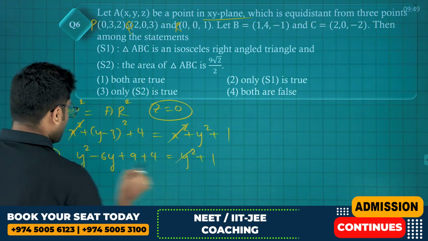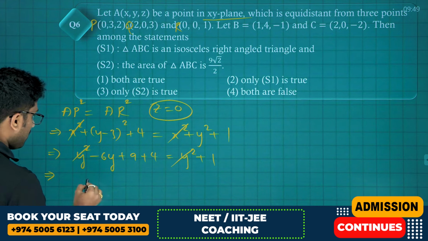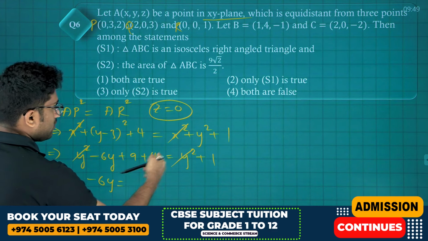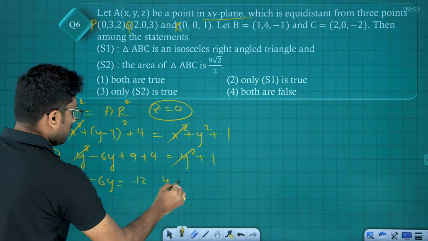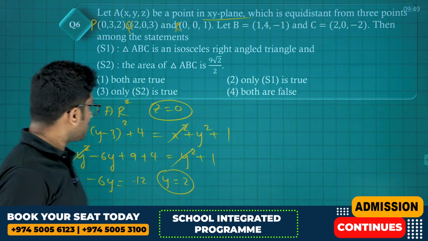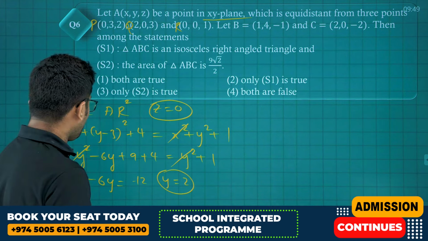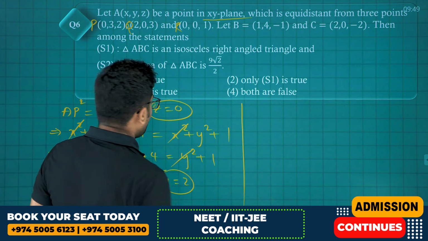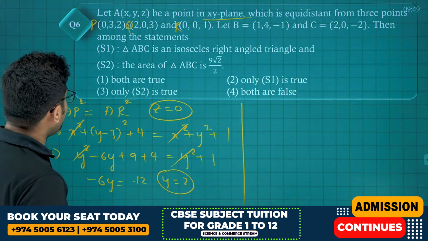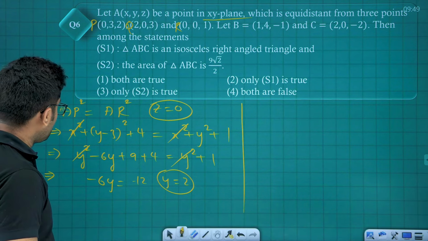Y square gets cancelled. Minus 6y is equal to 1 minus 13, minus 12. Y is equal to 2, friends. Y is 2 now. Okay. So clearly y is equal to 2. Next we can take one more expression and see.